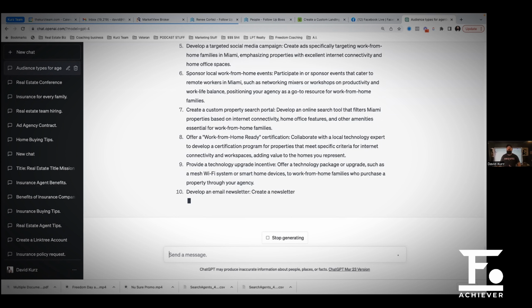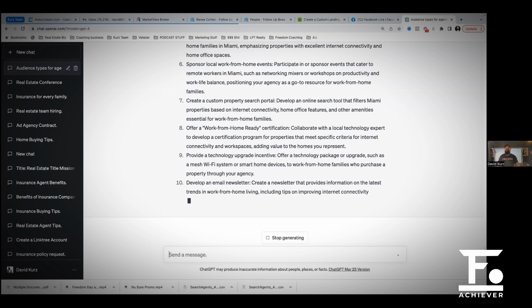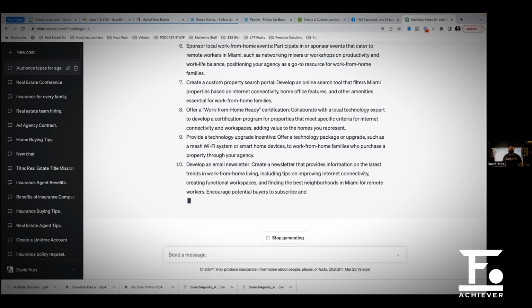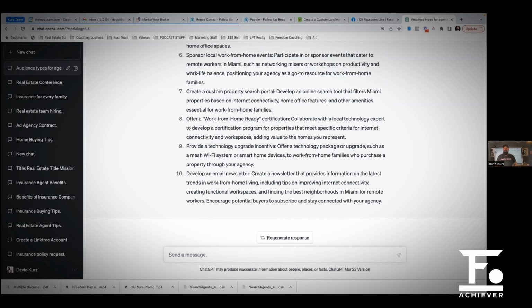8, offer a work from home ready certification. 9, provide a technology upgrade incentive. And 10, develop an email newsletter. Create a newsletter that provides information on latest trends of work from home living, including tips on improving internet connectivity, creating functional workspaces, finding best neighborhoods in Miami for remote workers, encourage potential buyers to subscribe and stay connected with your agency. So again, all of this is how do we promote to these specific people?